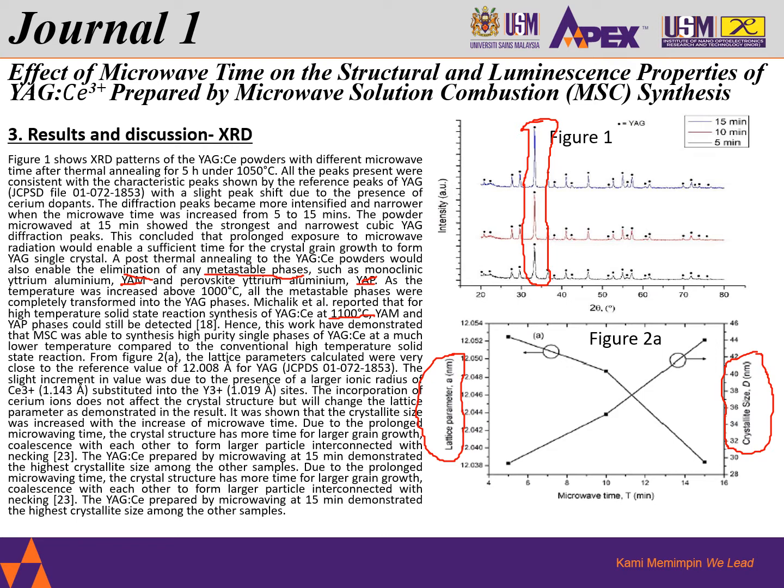Further than that, we notice also the lattice parameter as shown in Figure 2a. We see that it's getting closer to the target of 12.008 Å for YAG according to the JCPDS reference. At 5 minutes you get about 12.053, then at 10 minutes it gets even lower, 12.049, and at 15 minutes 12.038. So once it gets lower, we see 12.038 coming closer to 12.008 for YAG.